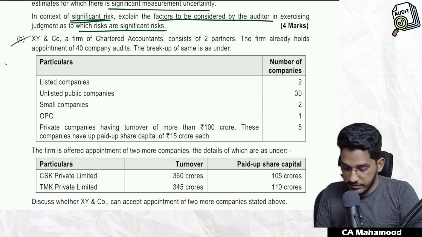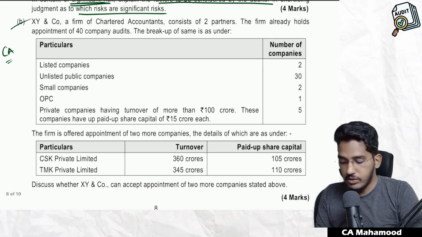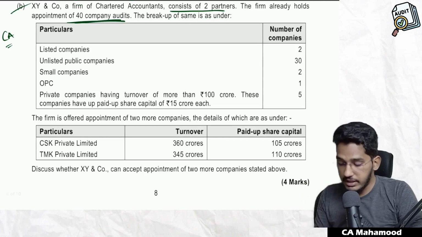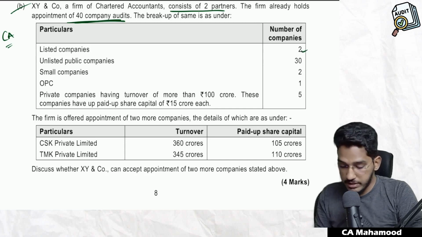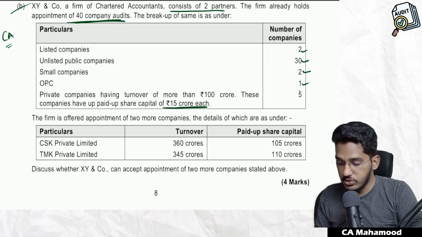Now, the next question is from the company audit chapter. Let us see what it is. XY & Co, a firm of chartered accountants, consists of 2 partners. The firm already holds appointment of 40 company audits. And what are those 40 companies? The list they have given: 2 are listed companies, unlisted public companies are 30, small companies are 2, one person company is 1, and private companies having a turnover of more than 100 crores and paid up capital of less than 15 crores each, those are 5. They are giving a breakup of 40.